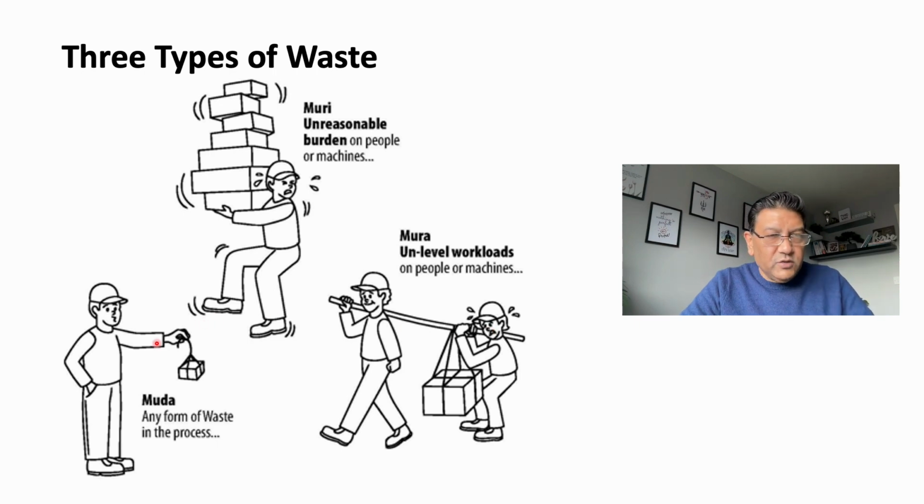Now the third one is Muda. That is one of the most important ones, where we talk about any wasteful activity within our process, which we need to remove. And Muda gives us 7 different types of waste. Now what are those 7 different types of waste? Let's have a look.